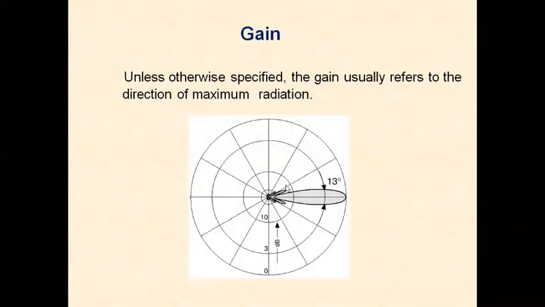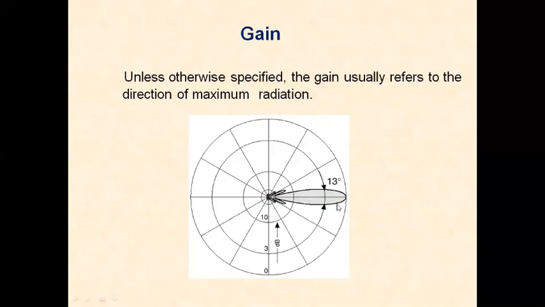See, this diagram is showing the radiation pattern. Radiation pattern is a graphical representation of the field with respect to direction. So we have the direction here, 0 to 360 degrees. This is the electric field shown.